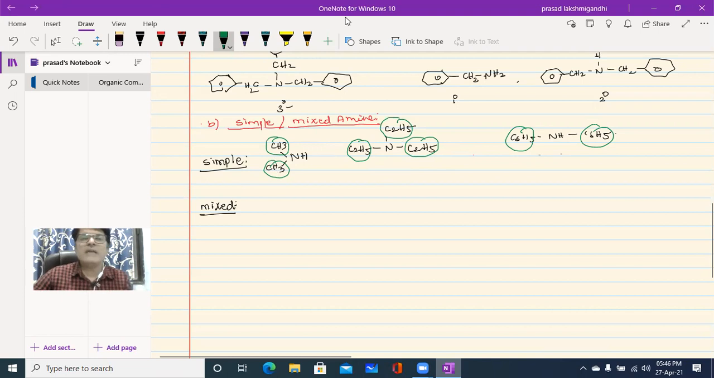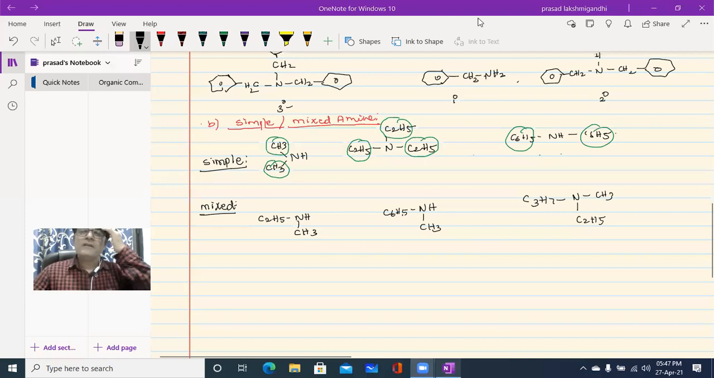Next, mixed amines examples. See beta, finally here we are going to learn mixed amines. In mixed amines, different types of groups are attached to the central nitrogen atom. See here C2H5, ethyl, and here a methyl group is attached. What about here? A benzene ring and CH3. And what about here? Here C3H7, here CH3 and C2H5. So different types of groups are attached to the central nitrogen atom.